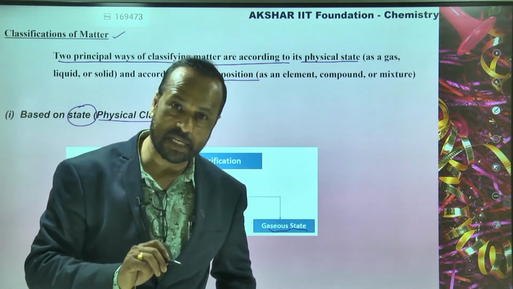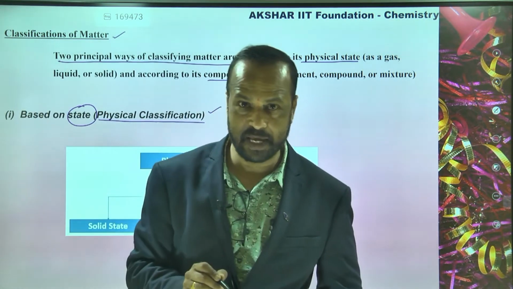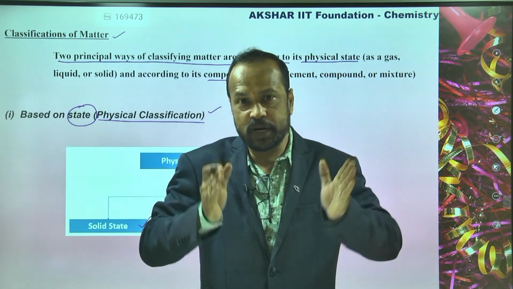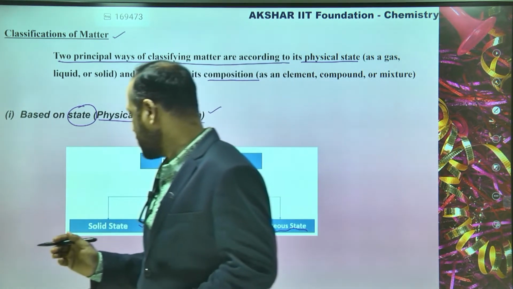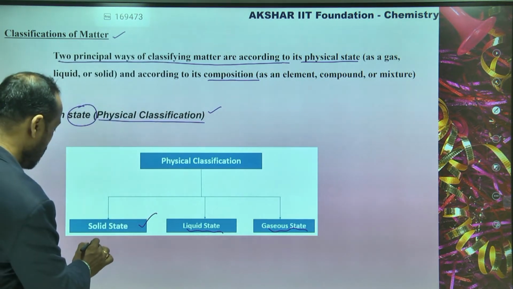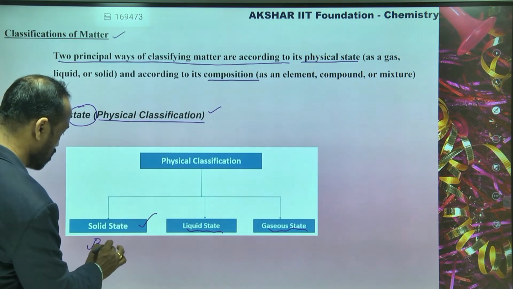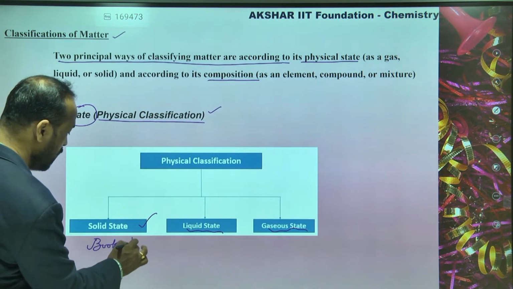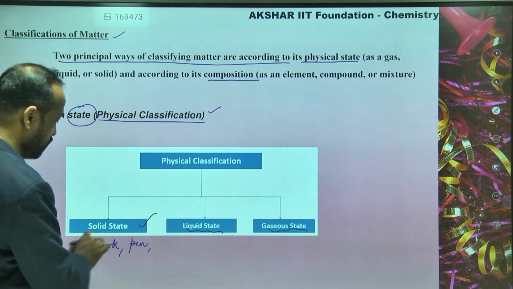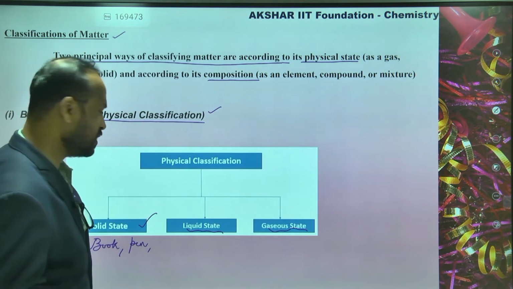Matter means anything which has a mass and occupies space. Now this matter is mainly classified into three types. One is called solid. First I'll give you some examples. Examples are book, pen, chair, anything you can write. Book is a solid. Pen is a solid.